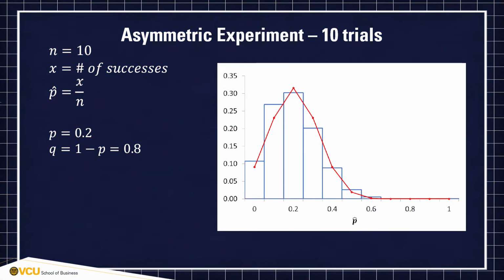But what would happen if the population proportion, read the theoretical probability, for success is not 0.5? Then its complement q would not be 0.5 either. Let's rerun the same simulation of 10 trials, but this time let's assume the probability of a success to be 0.2. In this case, we expect only 2 successes and 8 failures.